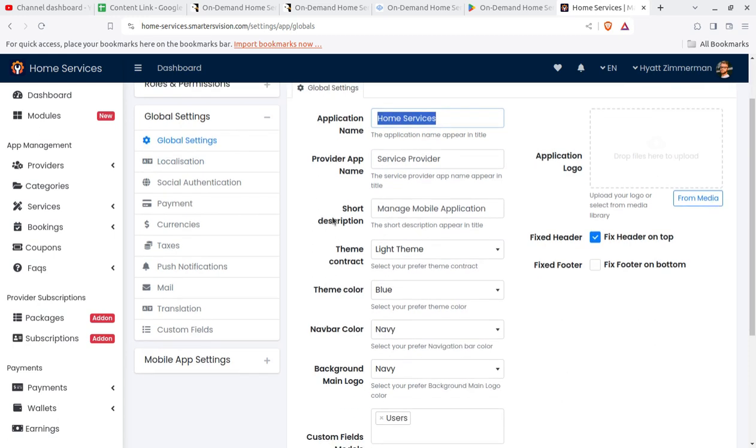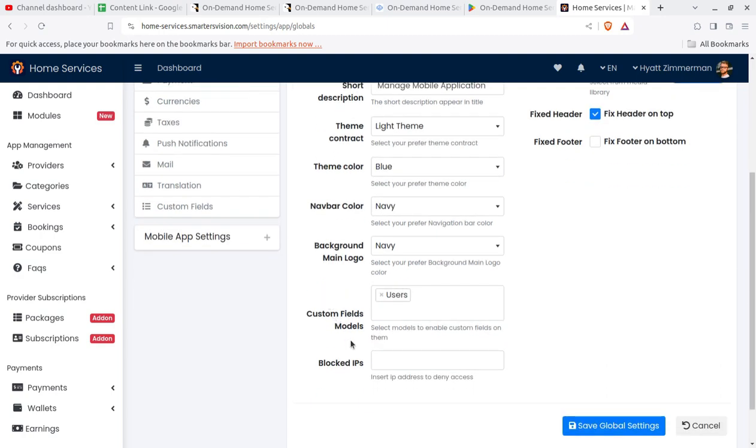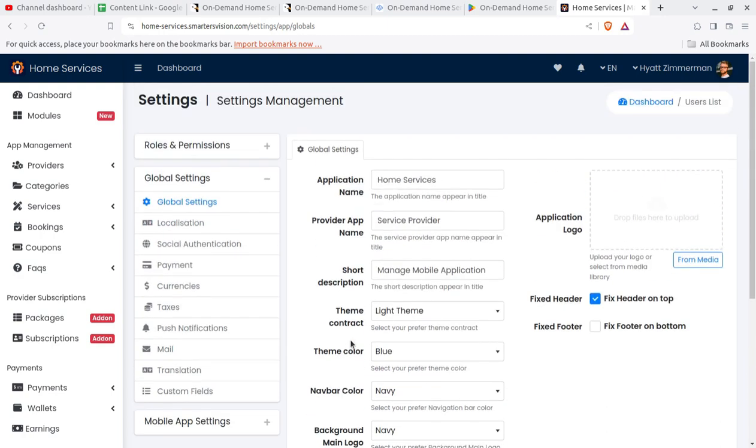And you can also put a short description and the theme. So two themes are available, dark and light version, and theme color you can set. So basic things you have to set, and you can understand all these things from the screen preview itself.